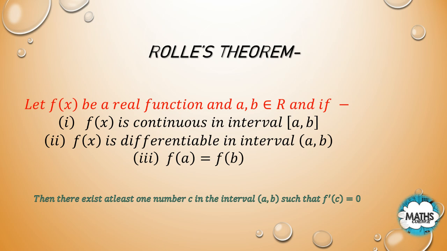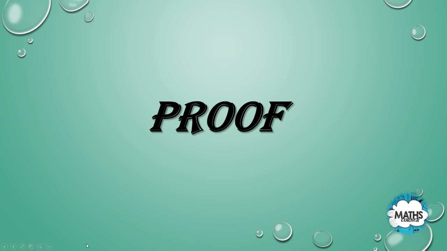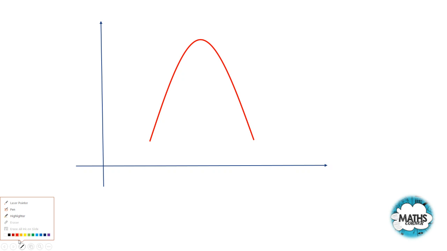But why is it so? Let us move to the proof. Here I am assuming the graph of f(x). It can be any other type also, but just for the sake of example, I am taking this graph. Let this graph be of y equals f(x).